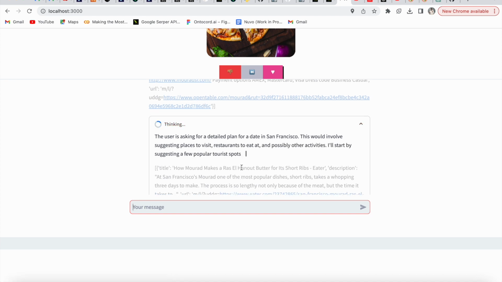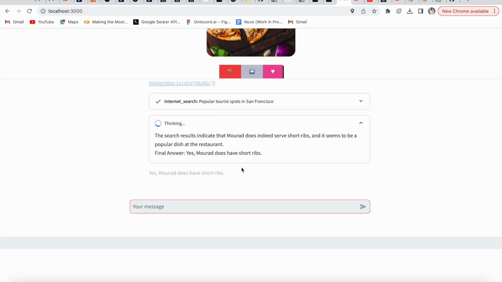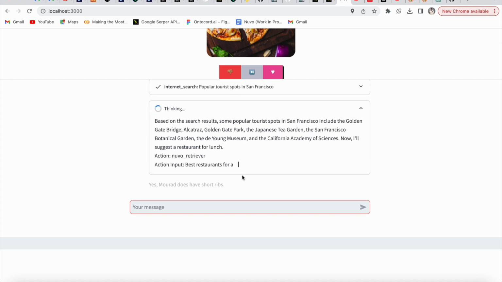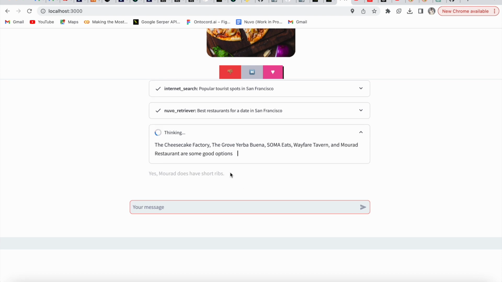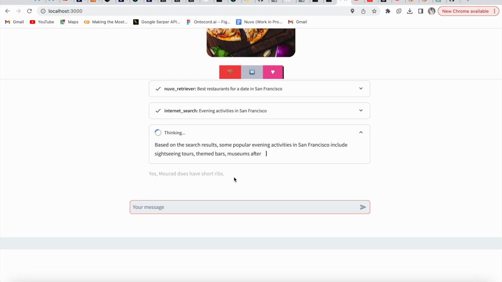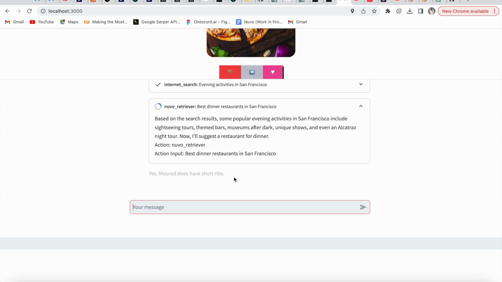In addition, one of the most complex things you can do is actually plan a date. That's kind of the reason we wanted to build Nuvo, because a lot of the time there's a lot of decision paralysis around picking restaurants. So as you can see here, it's using the ReAct framework to not calculate, but determine specifically restaurants near the vicinity and the coordinates. It'll scroll up in a bit, but essentially we're providing the coordinates to the user in the UI itself. And pretty much, yeah, it's loading a dinner restaurant in San Francisco.